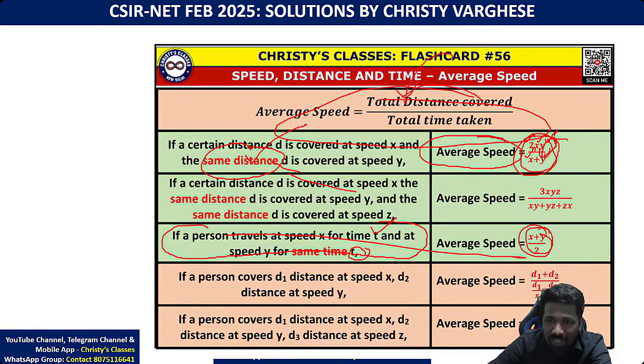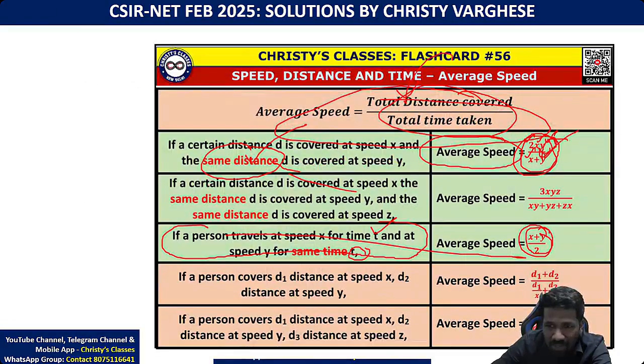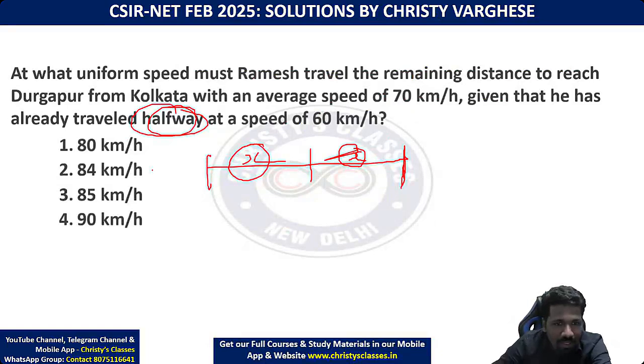This derivation is nothing but total distance by total time. From that you are deriving it. You don't have to mug up this formula. Avoid rote learning. Unlearn and relearn logic. Anyway, in this lecture we don't have that much time. That is why the derivation, the logic behind this formula, all those things we'll learn in the speed distance time chapter.